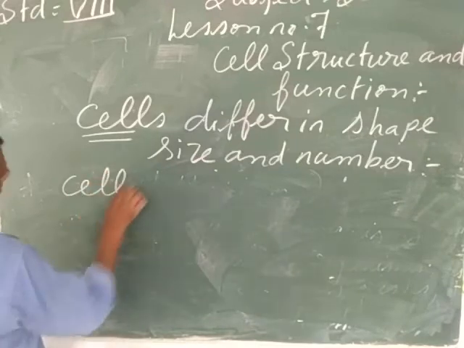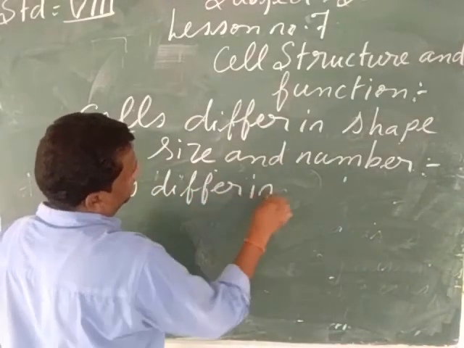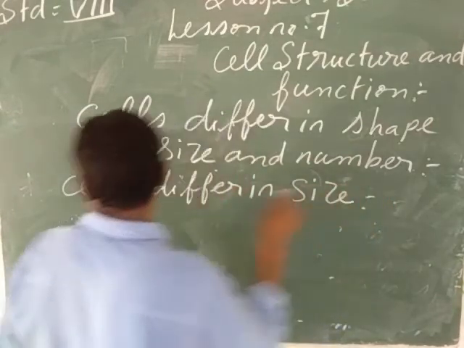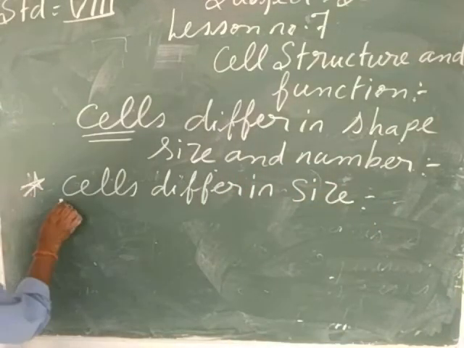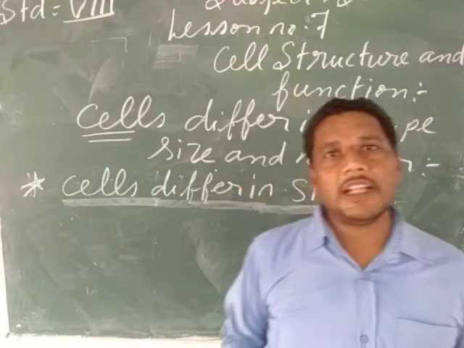Now, cells differ in size. My children, how do the cells differ in size? Actually, different cells have different sizes.